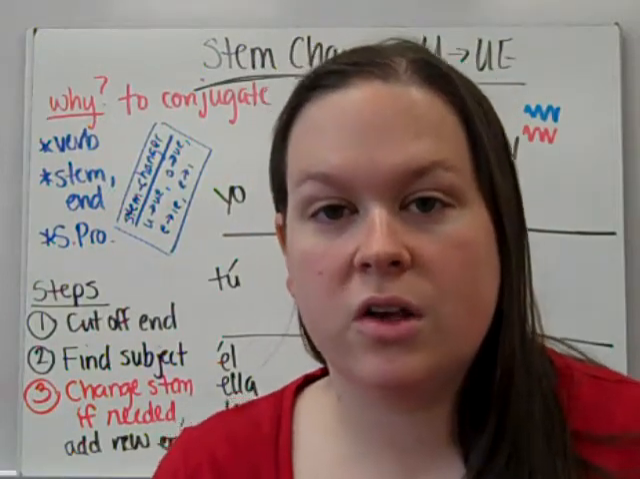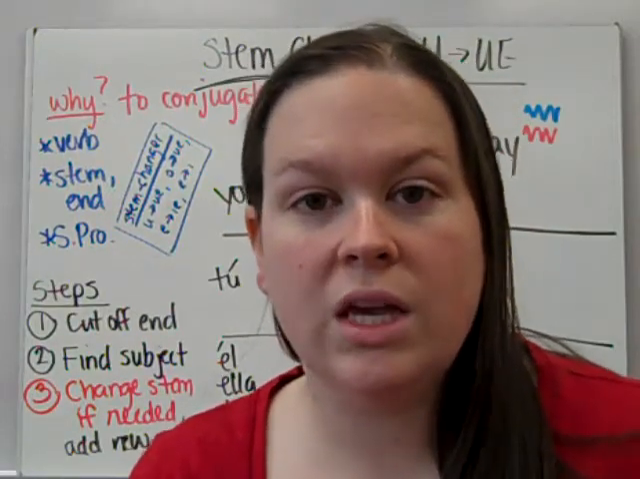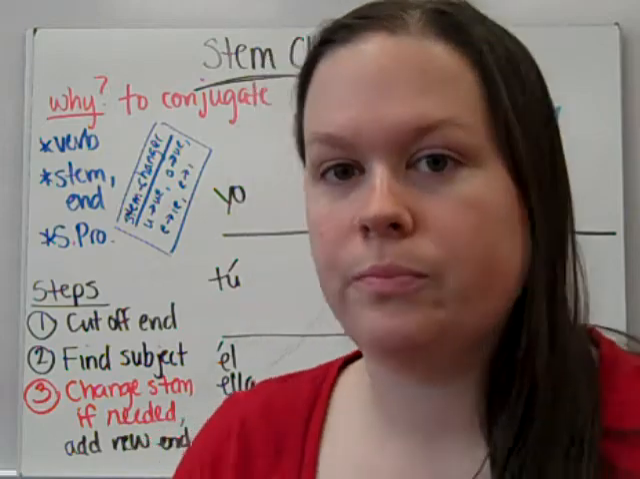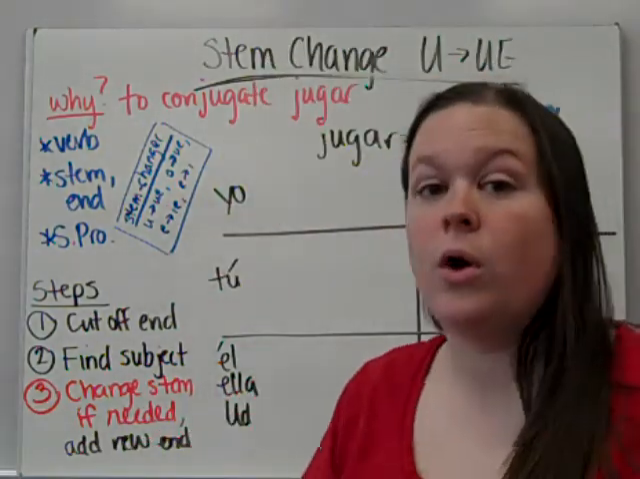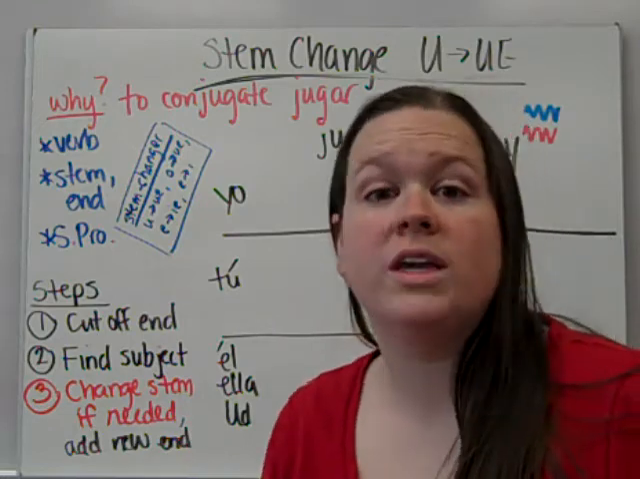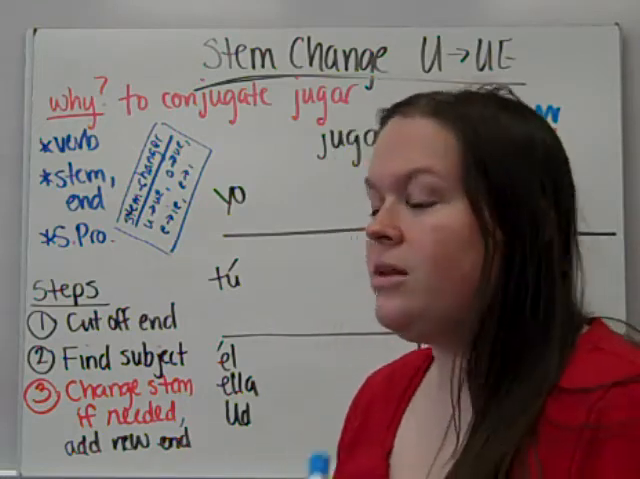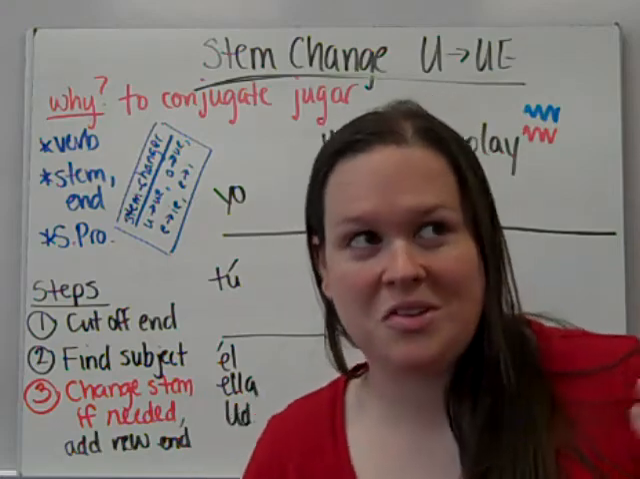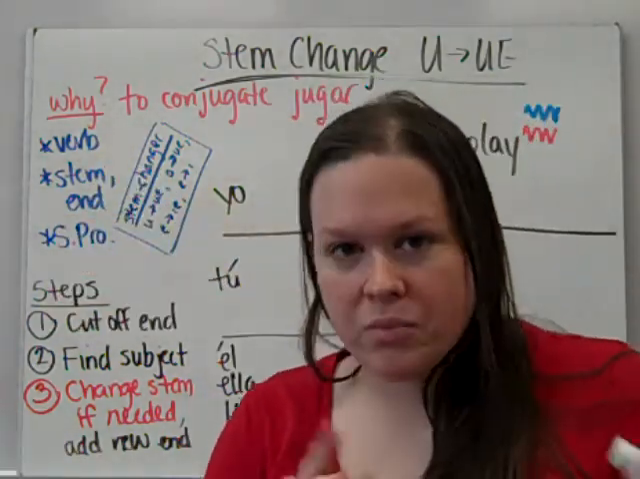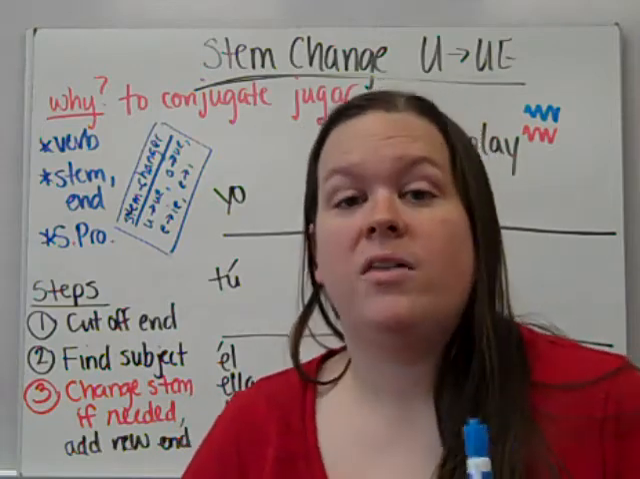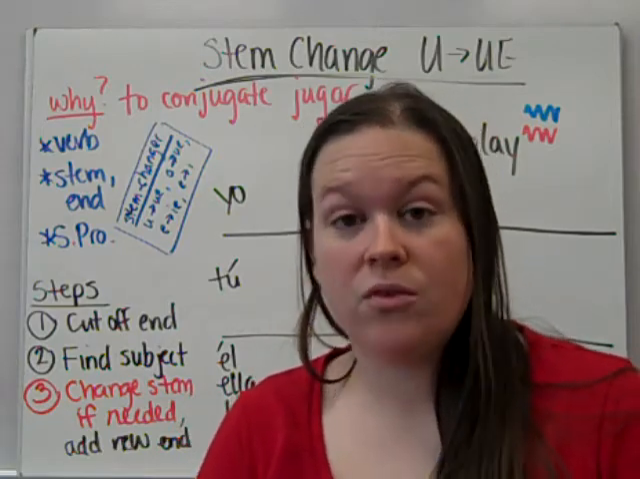Today we are discussing U to UE stem changing verbs. The reason why is to conjugate the verb jugar, because it is the only U to UE stem changer. Now, there's a couple terms you need to know, including stem changer. So, verb and all of its associated meanings. So, verb, action word in the sentence.